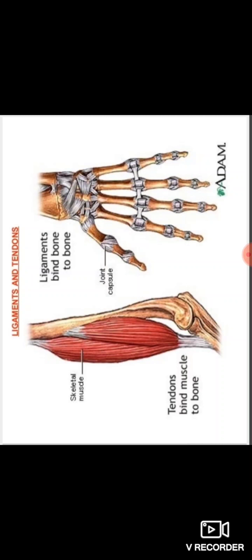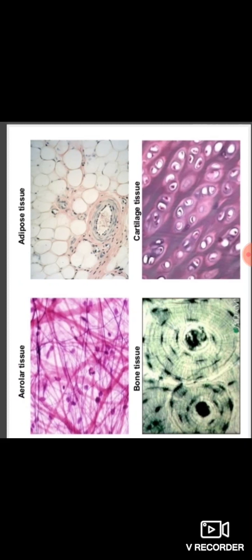And then observe here, ligaments and the tendons. Skeletal muscles: tendons bind muscles to bone and ligaments bind bone to bone and help the joint capsule. So observe here, areolar tissue, adipose tissue, bone tissue and cartilage tissue are the four main types of connective tissues.